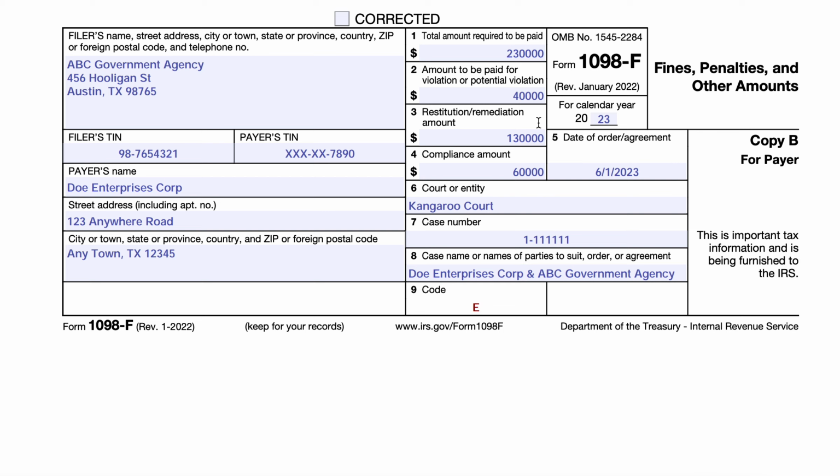So that's all we have today for this form. As I mentioned, not many taxpayers will find it, but we're running through all forms 1098 and 1099 between now and the end of the tax year, so that people are prepared to see what is being reported to them and to the IRS on their behalf.